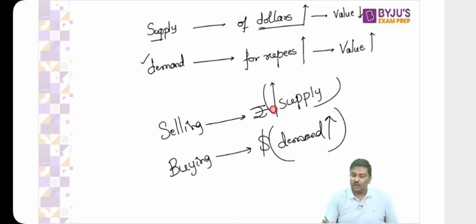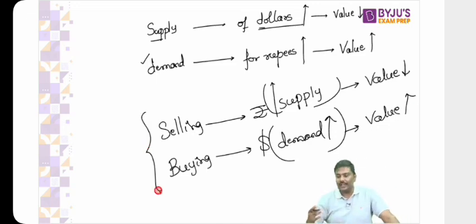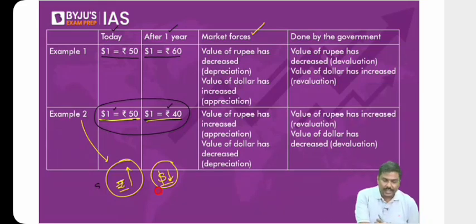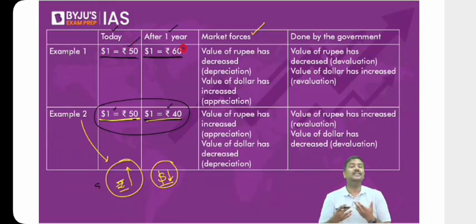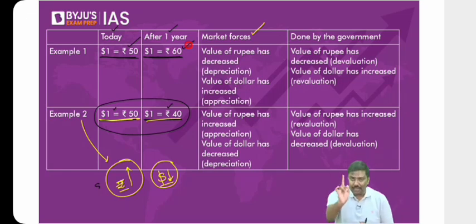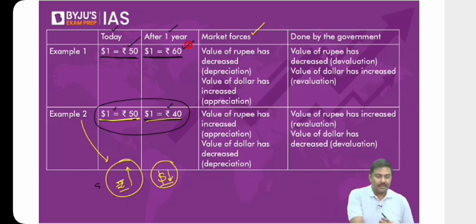Now can I simply write that rupee value will go down and dollar value will go up? Any problem with this? Now have a look at example 1. Today for every $1 the exchange rate is 50 rupees, and after 1 year, for every $1 the exchange rate is 60. What does it mean? For purchasing the same dollar, after 1 year, you're paying more rupees. Does it not mean that the value of rupee has come down? So in example 1, the value of rupee has come down and the value of dollar has gone up. In example 2, the value of dollar has gone down and the value of rupee has gone up.